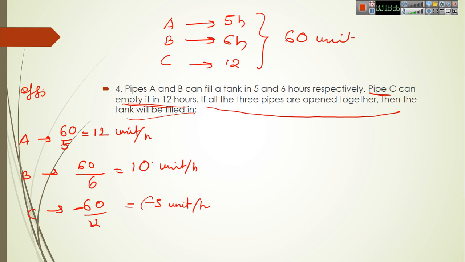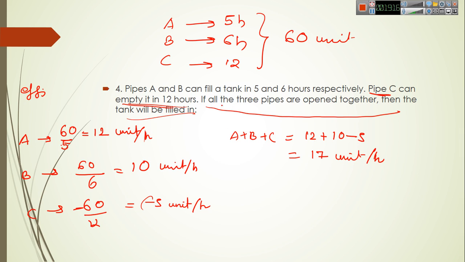So the combined efficiency of A, B and C, that is if all 3 of them are working together, is the amount of work they will do in 1 hour, because we have efficiency per hour. So A plus B plus C will be 12 plus 10 minus 5, because C is draining the water out of the tank. Here we have 17 units per hour.